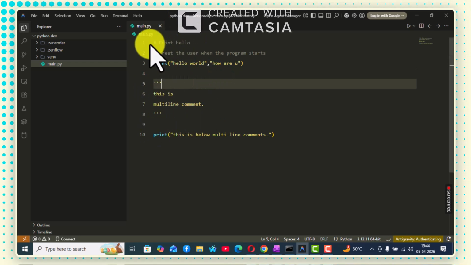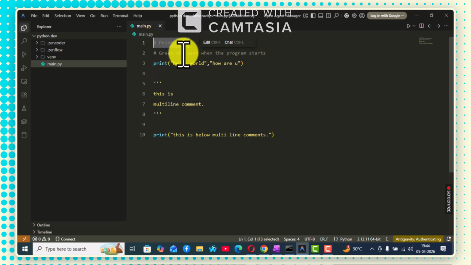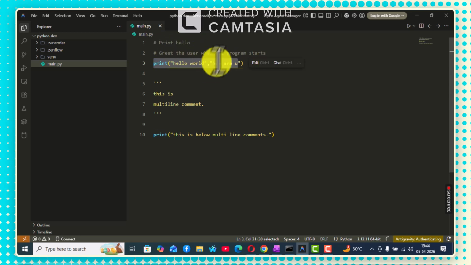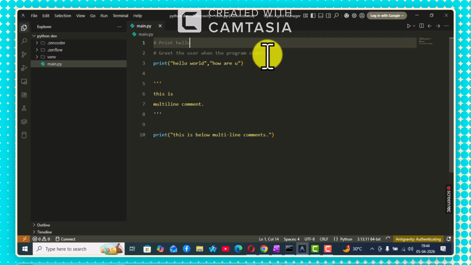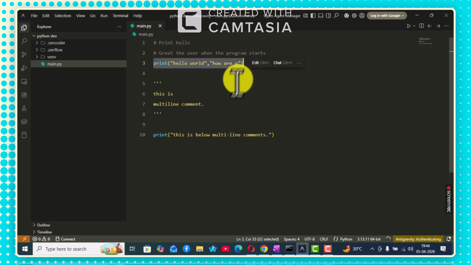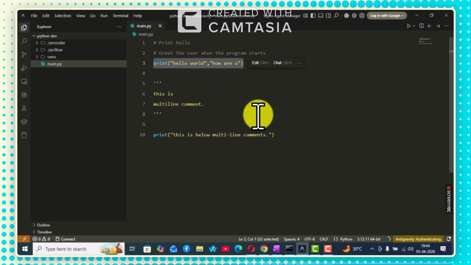And how about writing a good comment and a bad comment? So print hello is a bad comment because it only tells what this function is doing, which is printing hello or whatever. This is the good comment, which is greet the user when program starts, which actually tells what this particular function does. So this makes our code more readable, and this is actually the purpose of a comment.